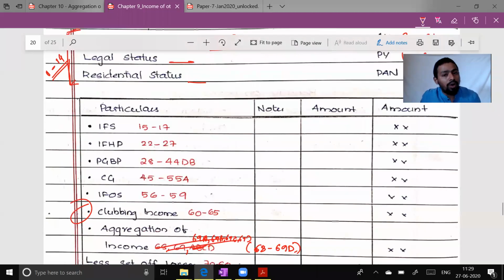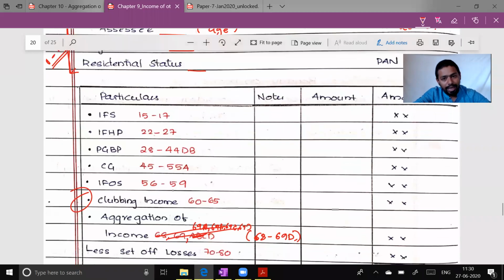Then we started our discussion on income from salary, which is given under sections 15 to 17. Section 15 says there should be an employer-employee relationship between assessee and employer. Section 16 talks about deductions. There are 3 deductions in the salary chapter: profession tax, entertainment allowance, and standard deduction of 50,000 rupees. Section 17 subsection 1 talks about income from salary. Section 17 subsection 2 talks about perquisites; we have the 19 taxable perquisites under rule 3. Section 17 subsection 3 talks about profits in lieu of salary, which is gratuity, leave encashment, pension. Those we also discussed along with their exemptions.